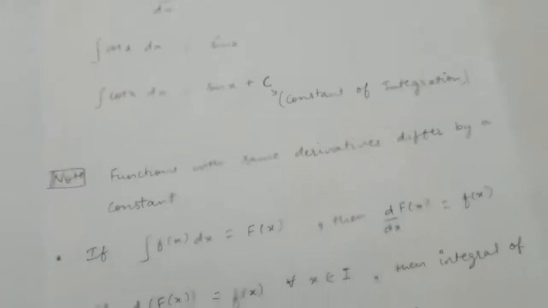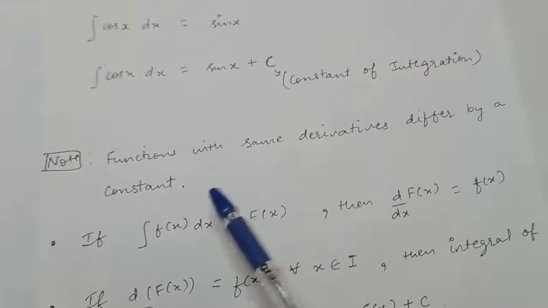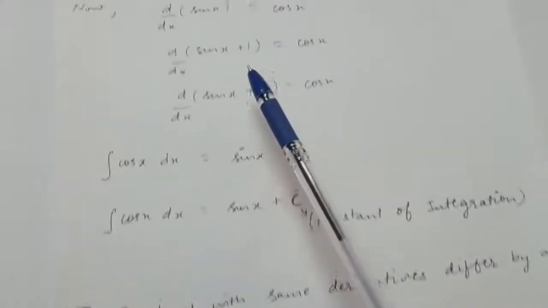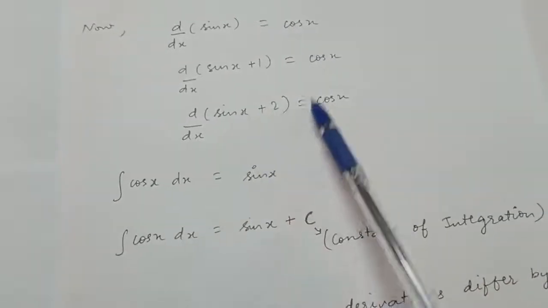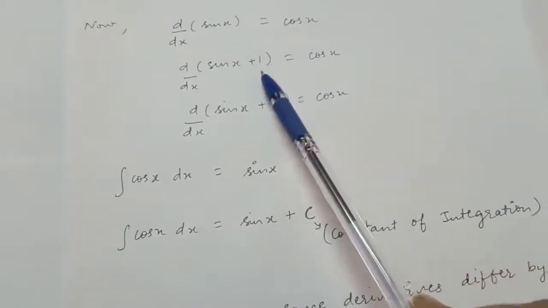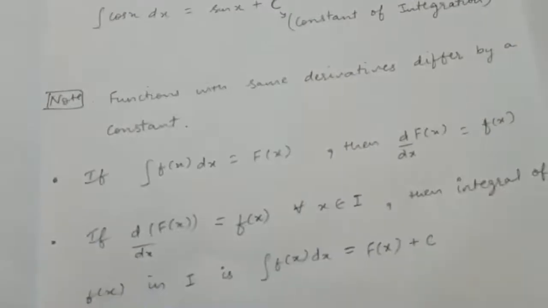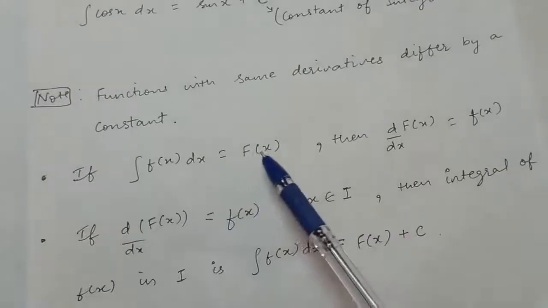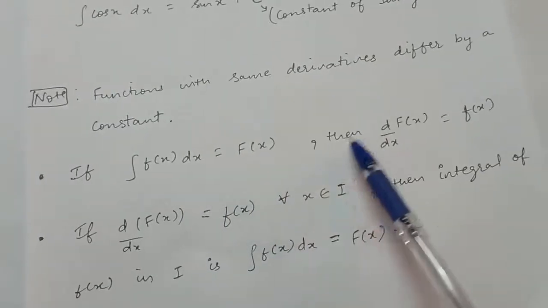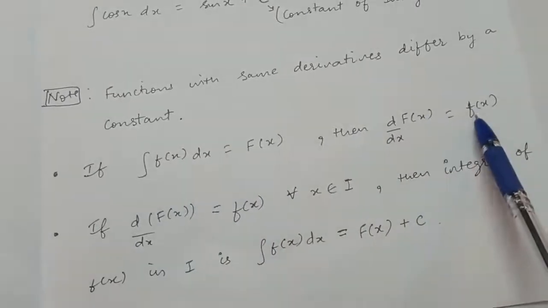Now there are some notes. Functions with the same derivatives differ by a constant. This you can see here. These functions have the same derivatives, so they differ by a constant only, right? Because the derivative of a constant is 0, right? Now the next is, if the integration of f(x) with respect to x is capital F(x), then the derivative of F(x) will be f(x) only, right?